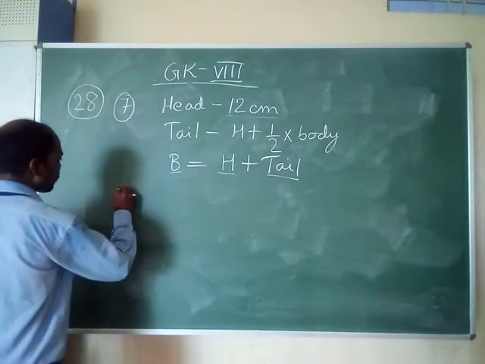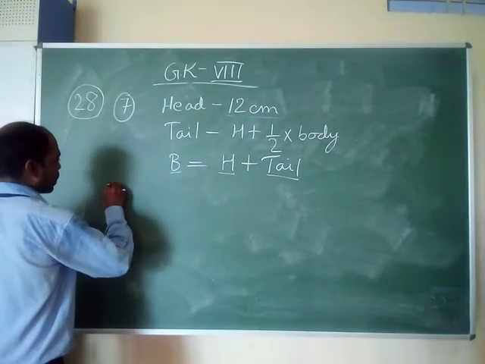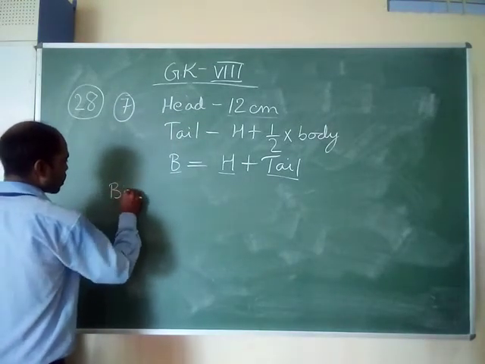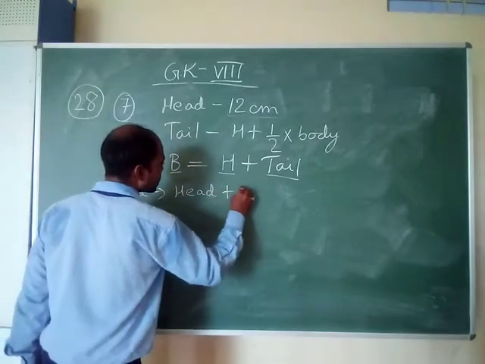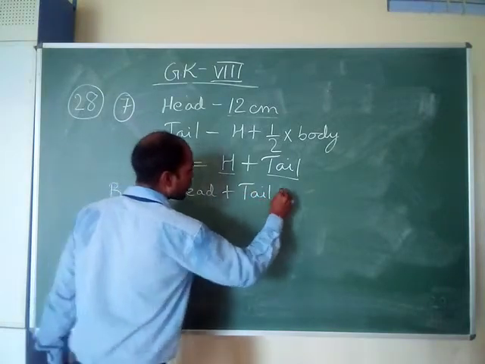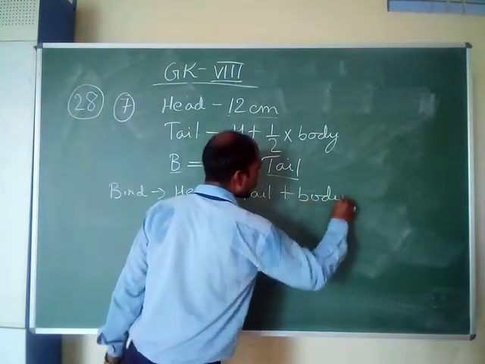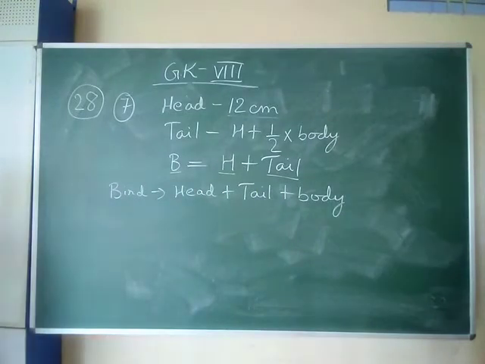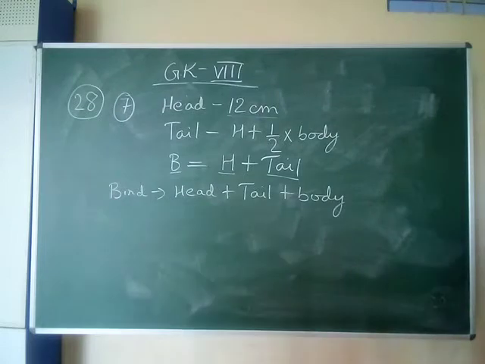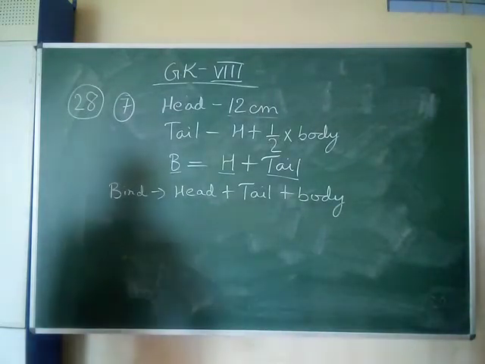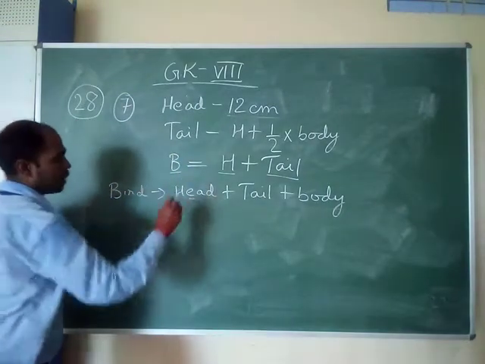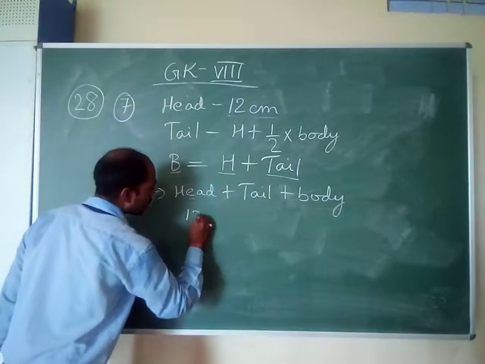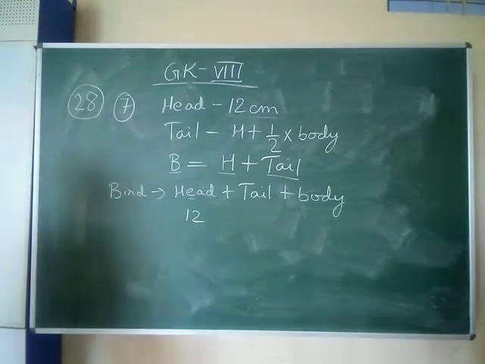So let's see. The bird comprises head plus tail plus body. This is the length of the complete bird. Head we know, head is 12 centimeter.